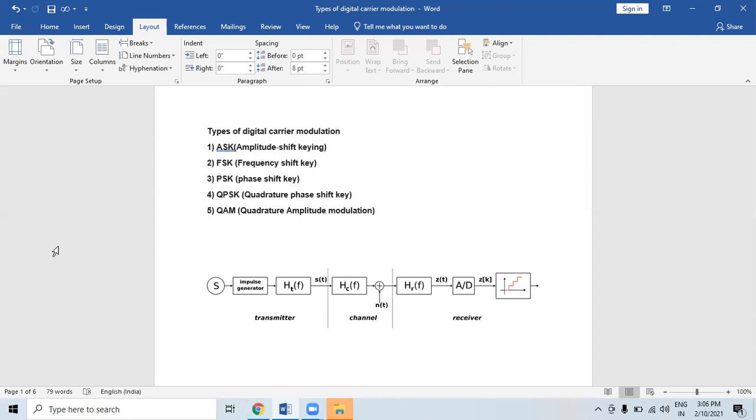Why do we call ASK on-off keying modulation? It's a type of modulation we can call on-off keying because the binary 1 is present, on, and 0 is absent, off. It's used at radio frequency to transmit Morse code.